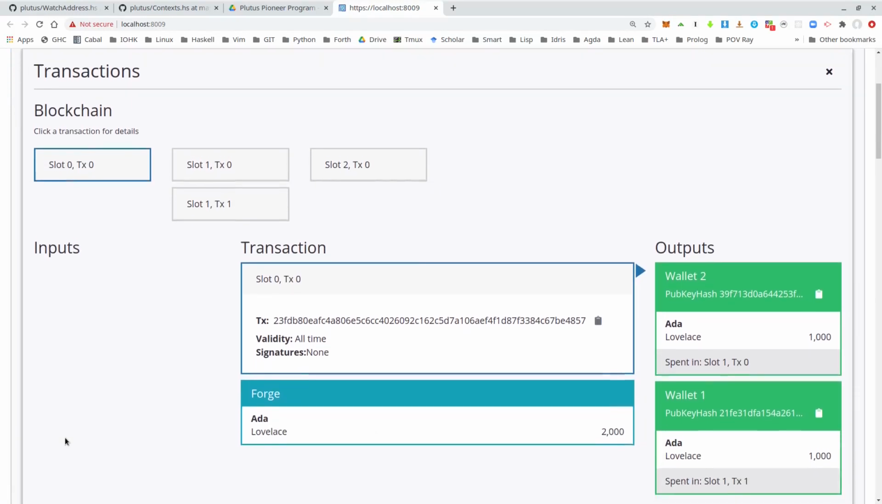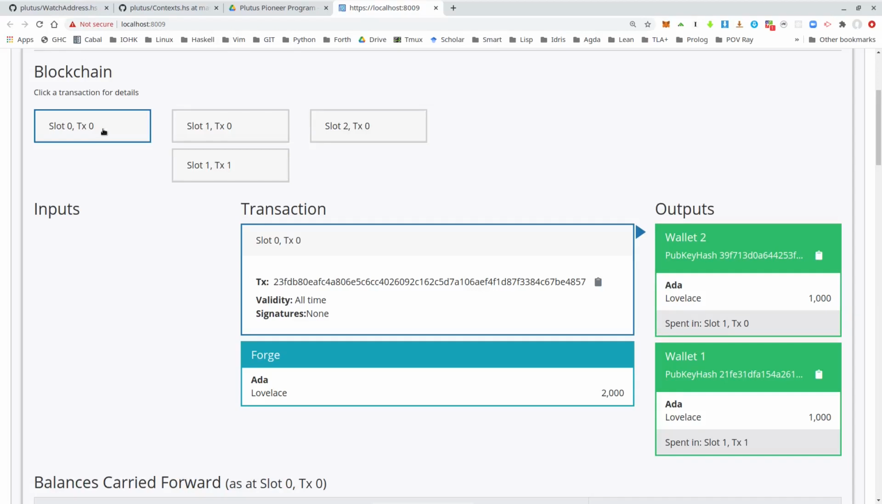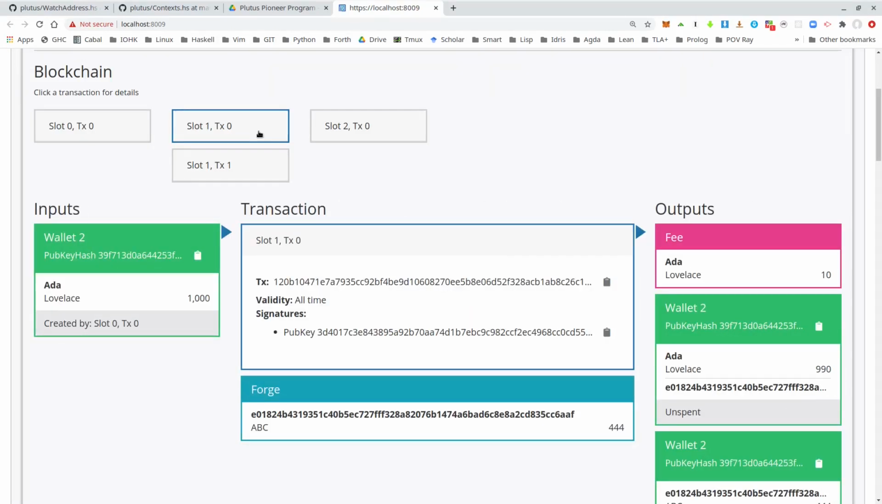And here we see what's happening. So this, as always, is the Genesis transaction, which just gives 1000 Lovelace to both wallets. Now let's look at these two. That must be the ones where we actually mint tokens, and this will be the one where wallet 1 burns some tokens again. So let's look at this first. So that's incidentally the one from wallet 2.